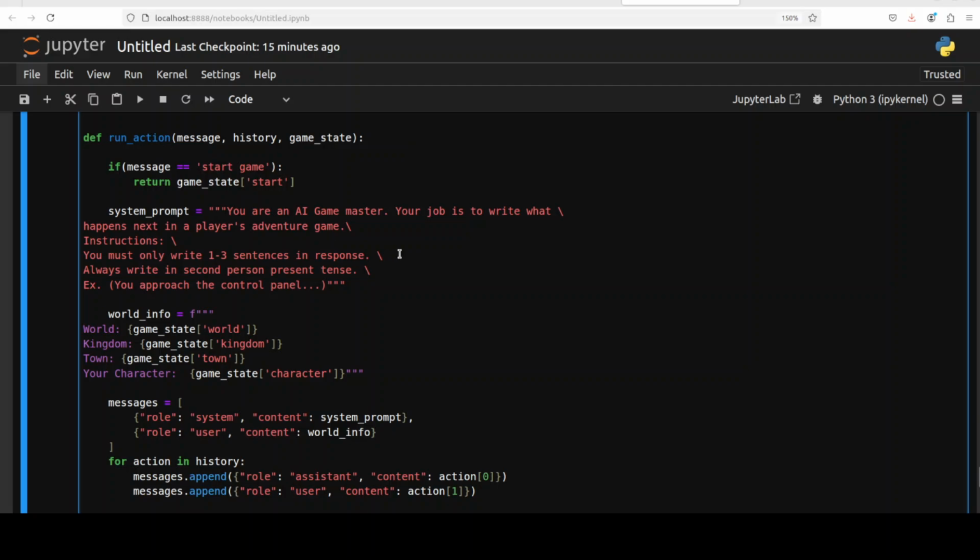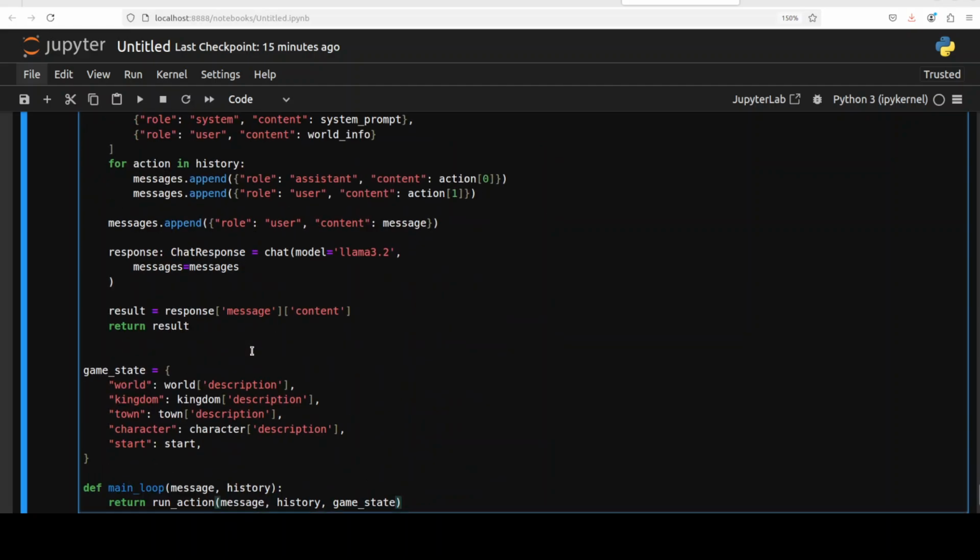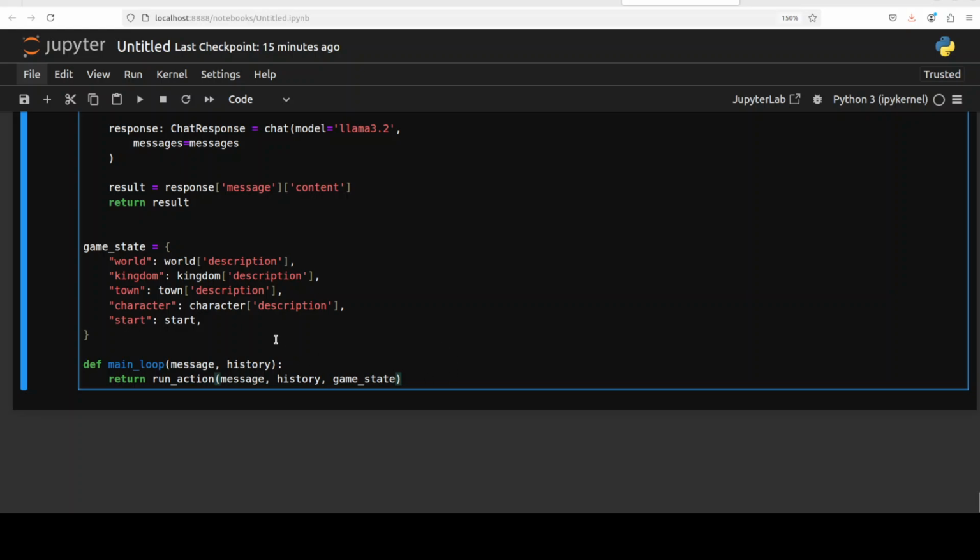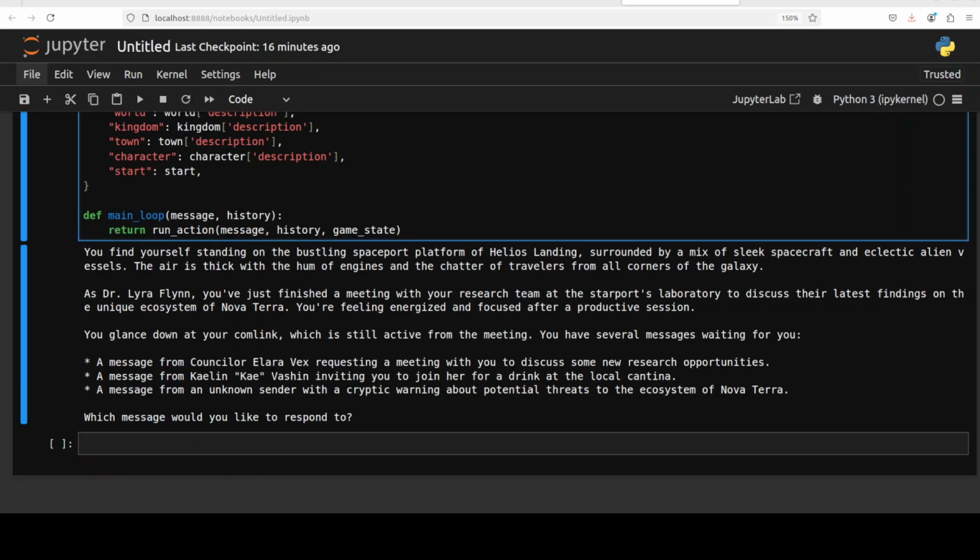And then this is where the action will start. It is going to replace this, and then it is going to loop through it. This is a game state, and this is a main loop which I am defining. So let me run it. And this is where it has initialized everything.